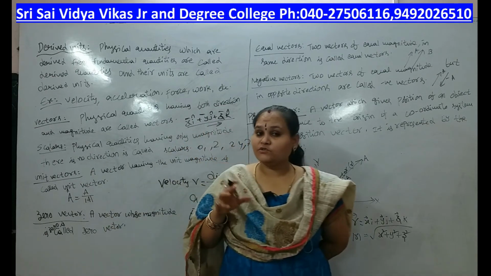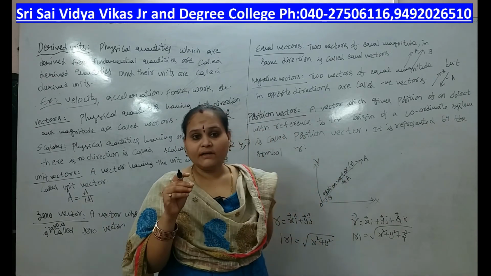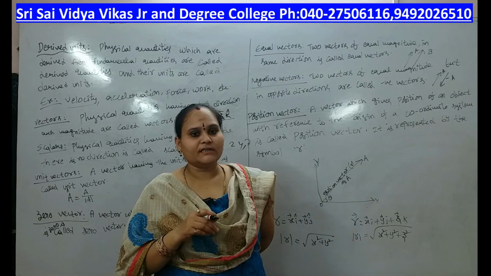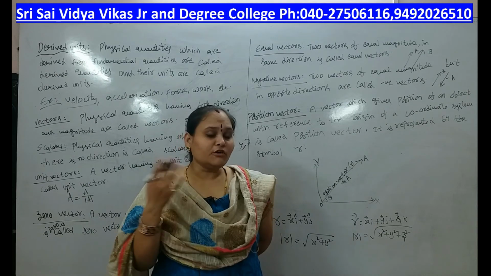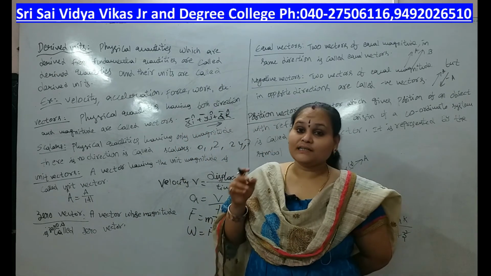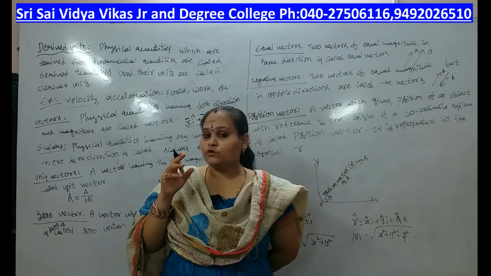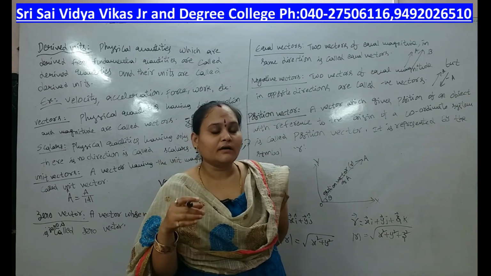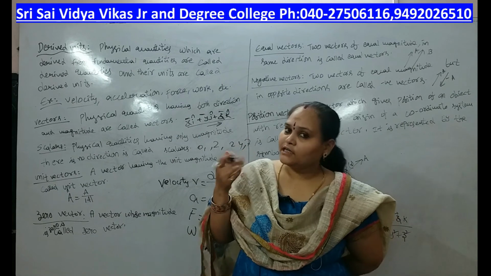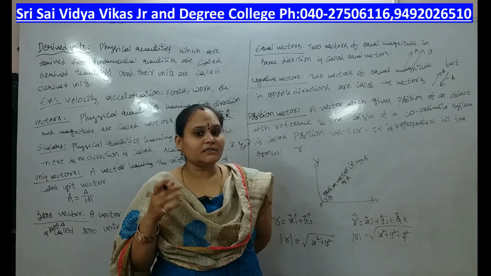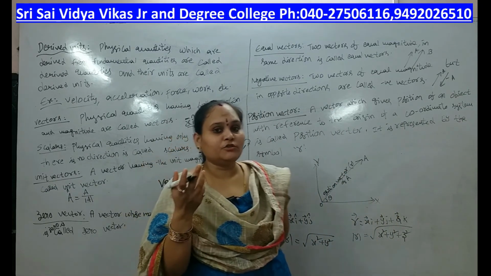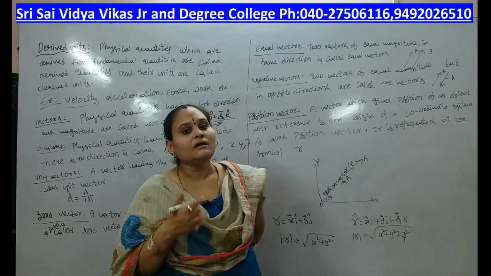In vector quantities, a vector having unit magnitude is called a unit vector, and a vector having zero magnitude is called a zero vector. Two vectors having the same magnitude and the same direction are called equal vectors, and negative vectors means two vectors having the same magnitude but opposite in direction.